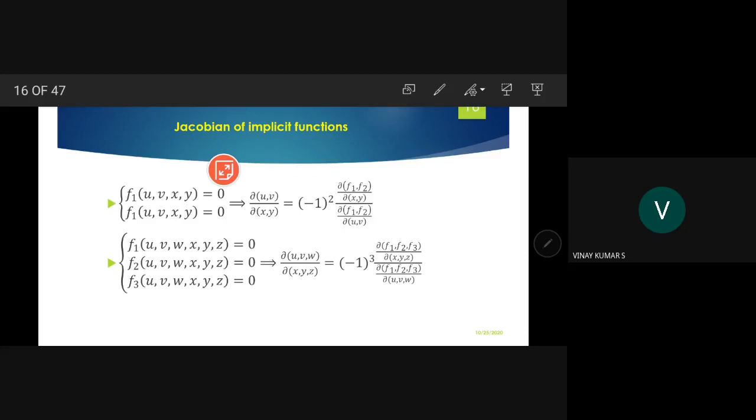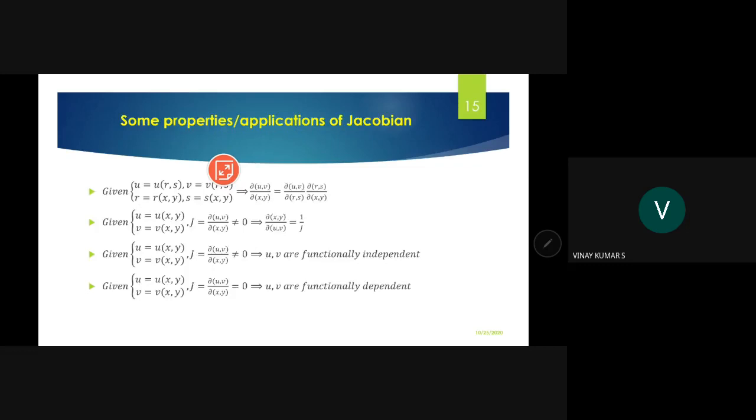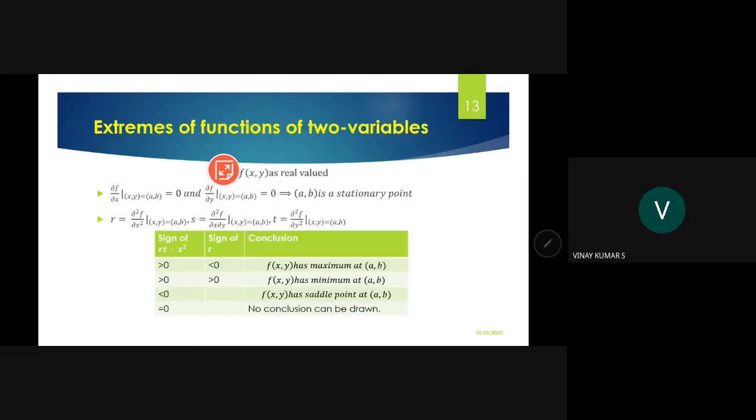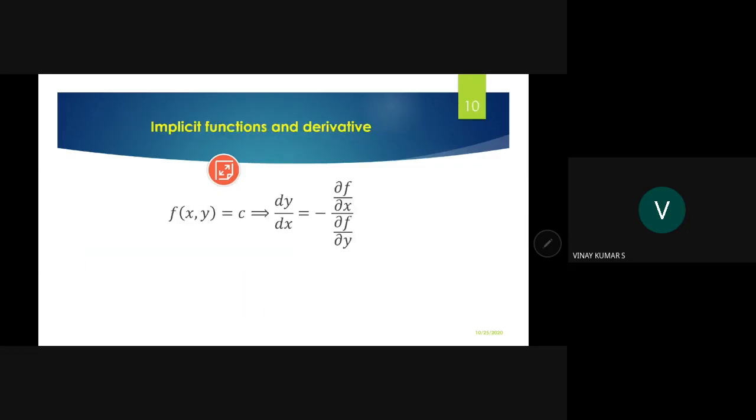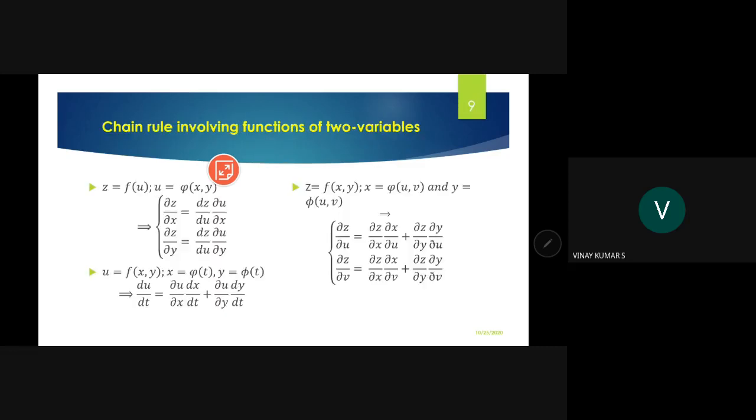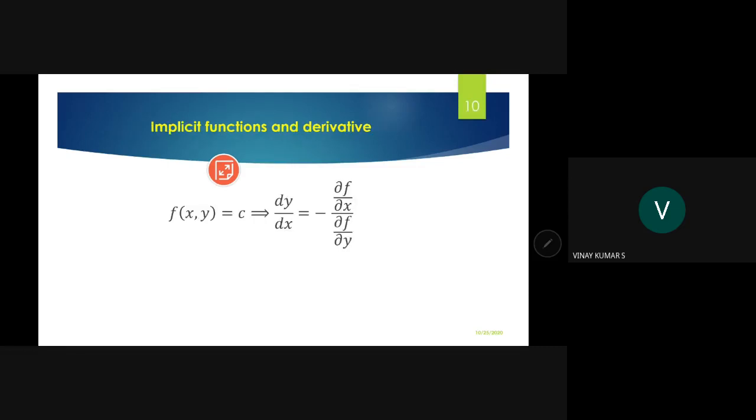Initially about calculus. From the GATE point of view, we have functions of two variables. This is the chain rule. That is the heading of this slide. And then we have implicit functions and their derivatives. That also we have discussed, with some problems.